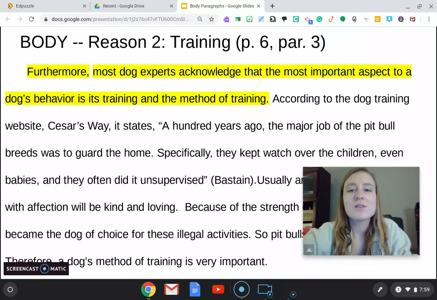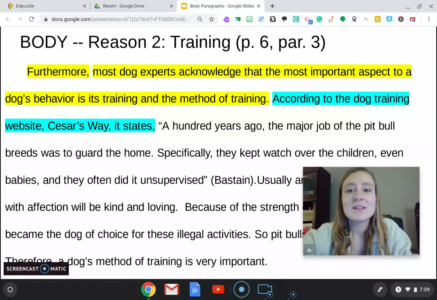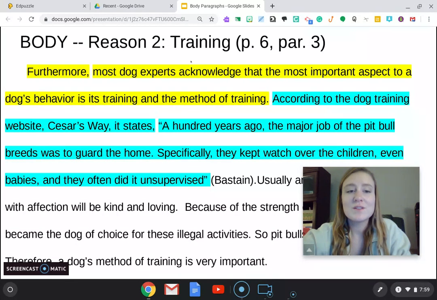So we have our lead-in, our transition, direct quote, and citation. According to the dog training website Caesar's Way, it states 100 years ago, the major job of the pit bull breed was to guard the home. Specifically, they kept watch over the children, even babies, and they often did it unsupervised. And here the author is missing that paragraph number.